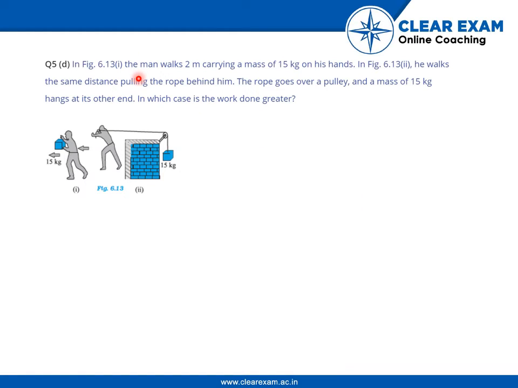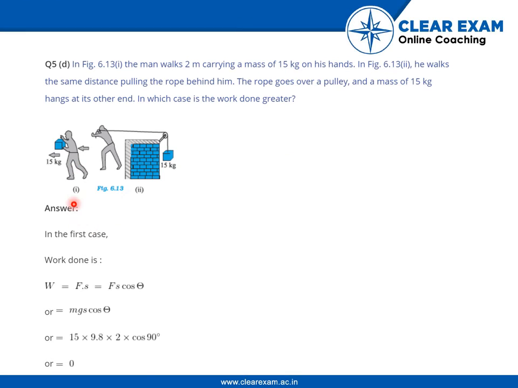So there is a figure given. The man walks 2 meters carrying a mass of 15 kilogram on his hands. He walks the same distance pulling the rope behind him. The rope goes over a pulley and a mass of 15 kg hangs at the other end. In which case is the work done greater?